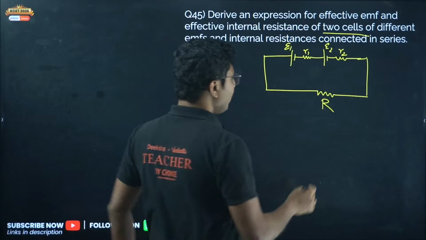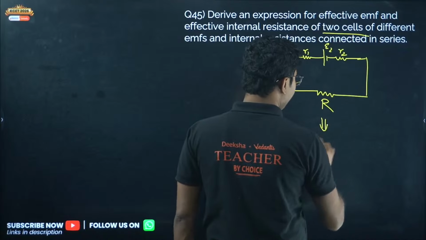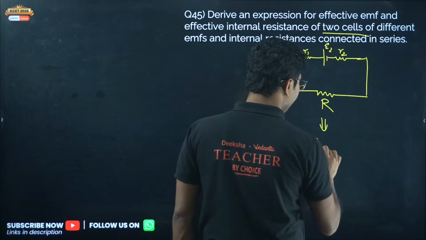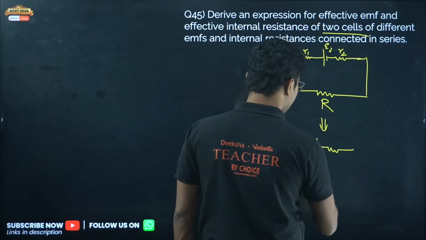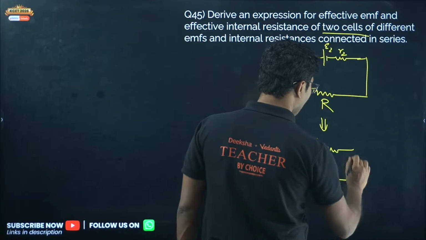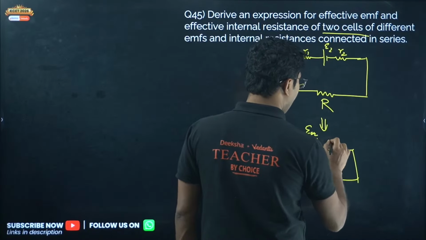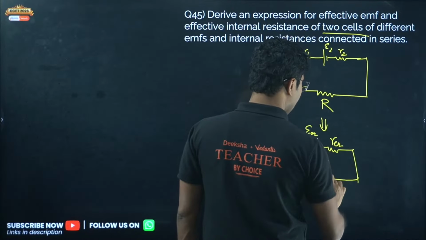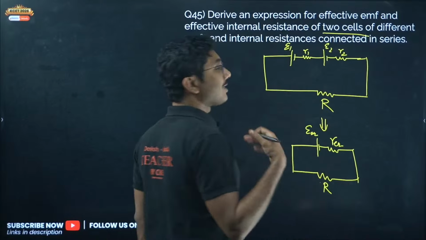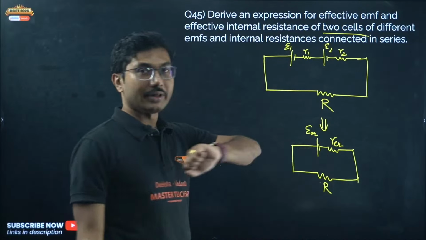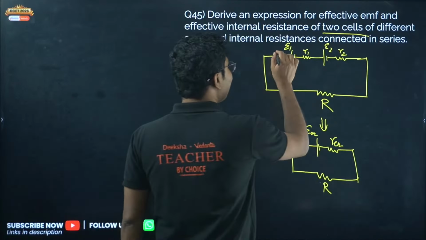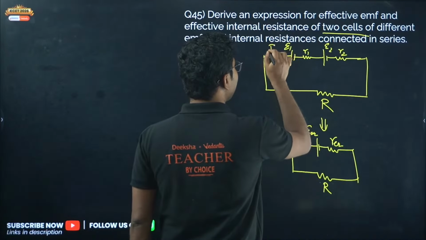Now, if you find the equivalent EMF, that means the entire system can be replaced by only one cell and one internal resistance. So this is epsilon equivalent and R equivalent, and this is capital R. Now, what are the conditions that we can say this is the equivalent circuit? If the current in the circuit remains same, then we say this is an equivalent circuit.